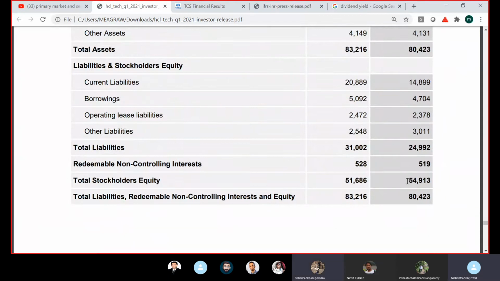So Srihari, can you do a quick Excel formula? 11,700 divided by 54,913. That is 0.213, into 100, 21.3. So that is the ROE for HCL. Okay, is everyone clear with that?